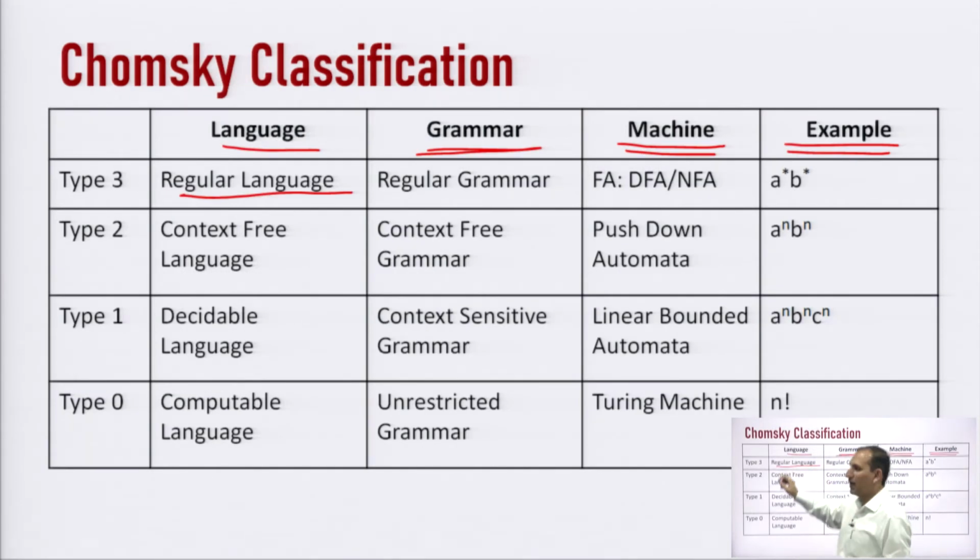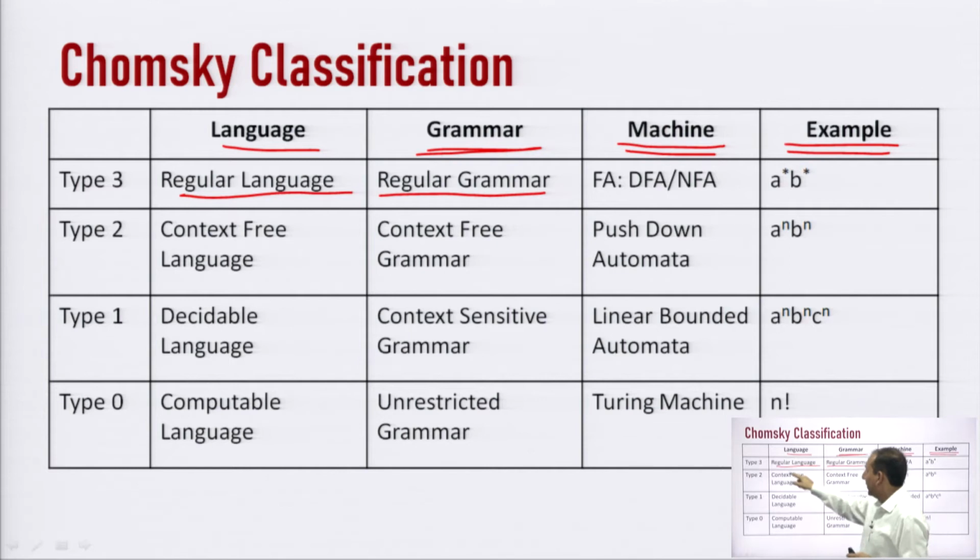What is a regular language? A regular language is a language which can be explained with the help of a regular expression or with the help of a finite state machine, right. And the grammar for this type 3 language is known as a regular grammar.